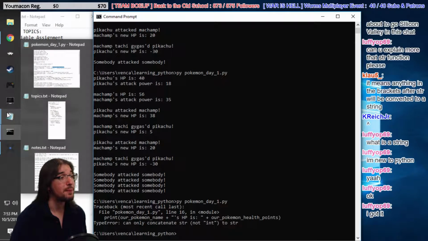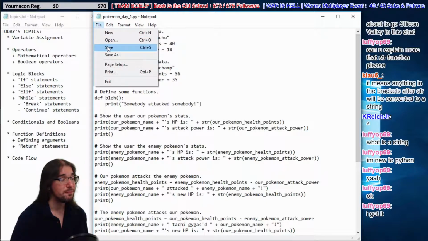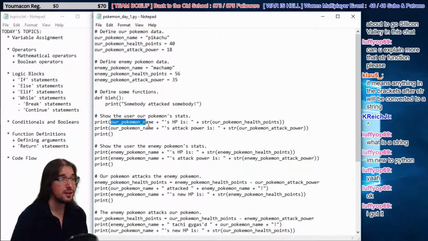So we got to round that, basically. We got to round it by taking this integer right here, and for our purposes, treating it like a string. So str will treat any other kind of data like a string. That's why we're using it there. That way we don't get that error anymore. Because now we're adding in a string right here. We're adding this string to this string, and then we're adding in this string, right? Here's the integer version of it, but we're treating it like a string. That's how that works. Cool beans.